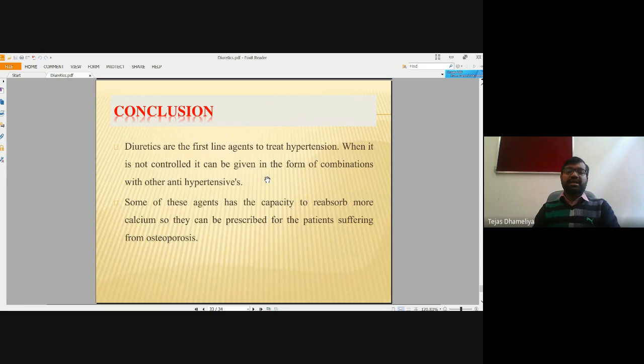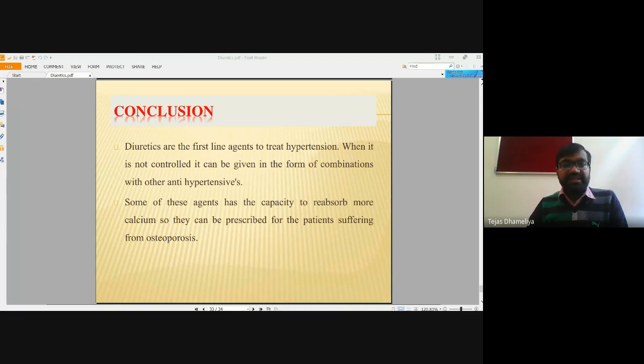So, conclusion: these are the perfect choice of drug for hypertension because they reduce the preload and afterload of the heart. Secondly, they are the choice for cardiac disorders. These are the choice of drugs in hypertension, and sometimes in congestive cardiac failure, these diuretics are the drugs of choice.